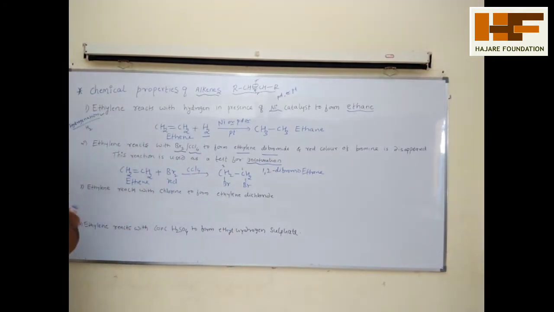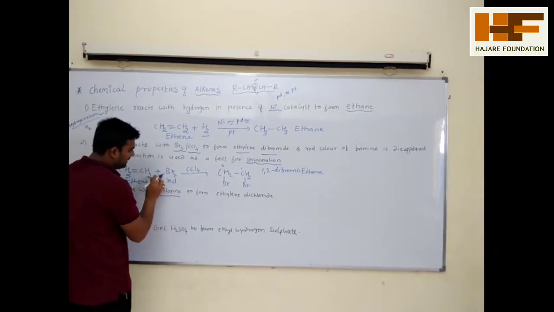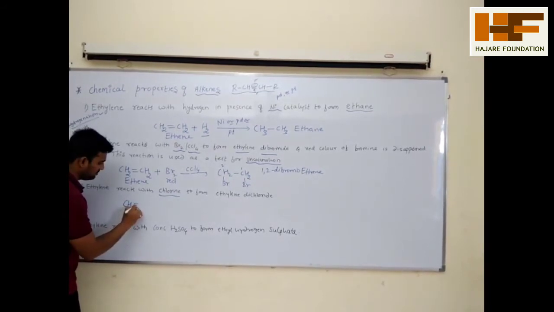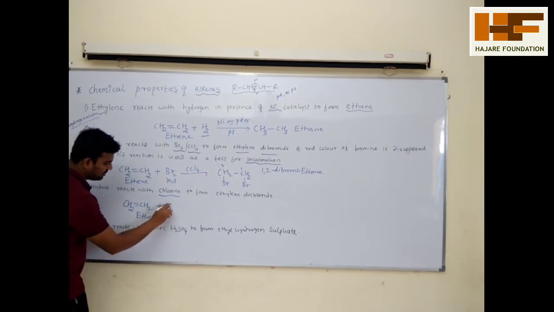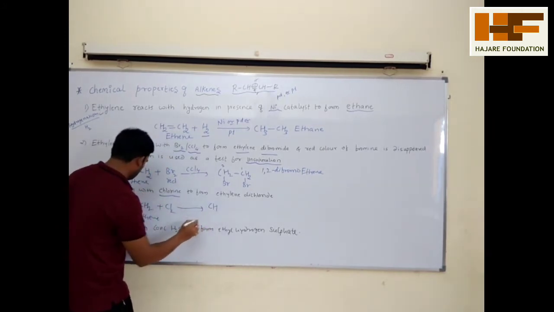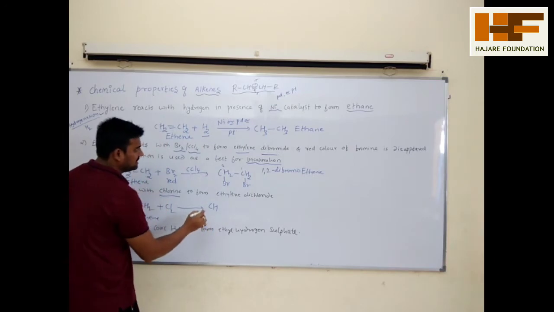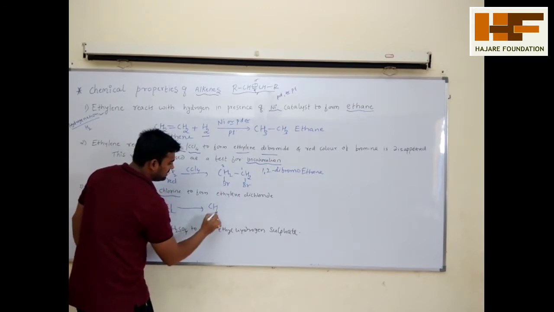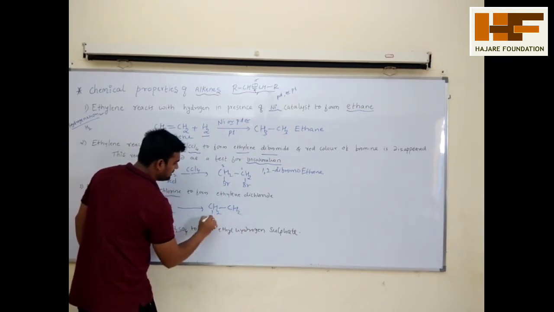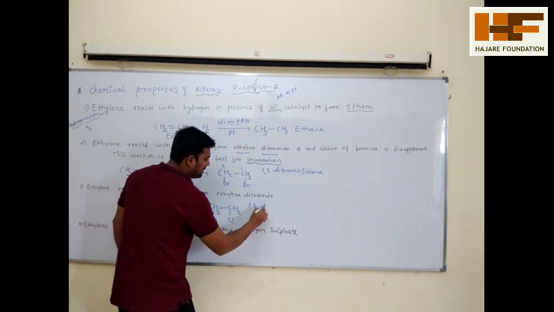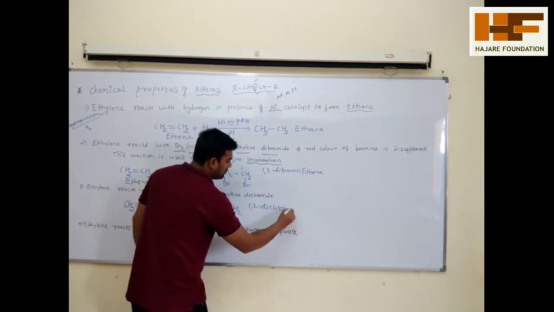Let's see the next reaction: ethylene reacts with chlorine. Here you took bromine, here you take chlorine. Same reaction. CH2=CH2 is called ethene. This will undergo the chlorination process with Cl2. Earlier we had ethylene dibromide, here we get ethylene dichloride, CH2Cl-CH2Cl. What is the name of this compound? 1,2-dichloroethane.